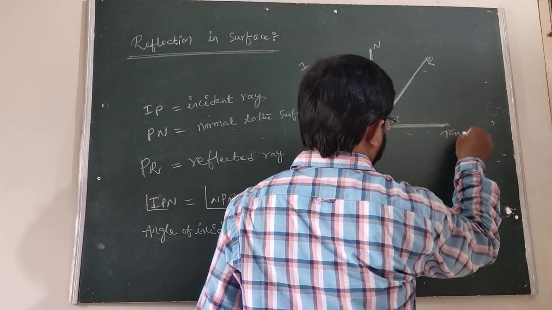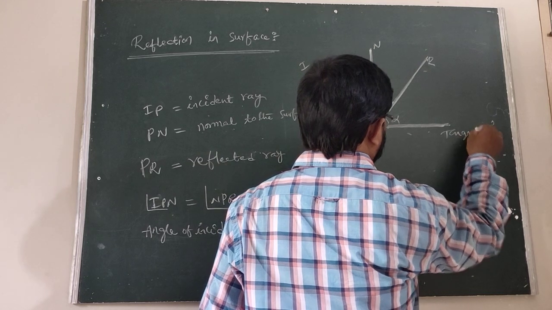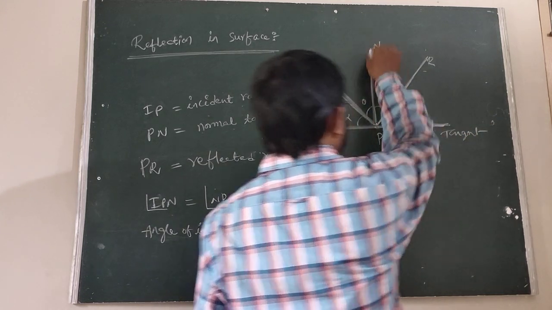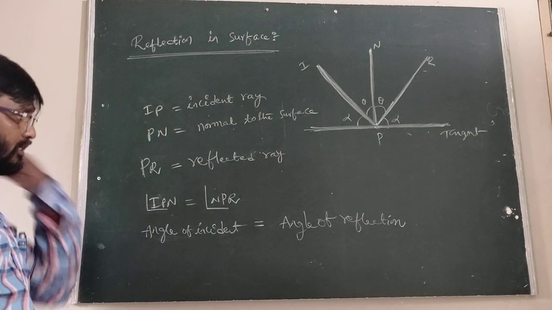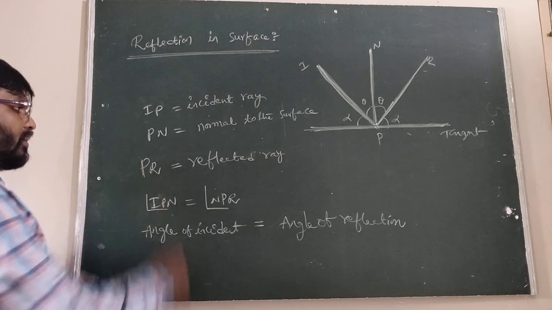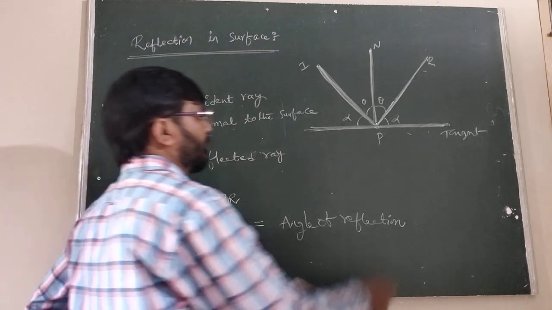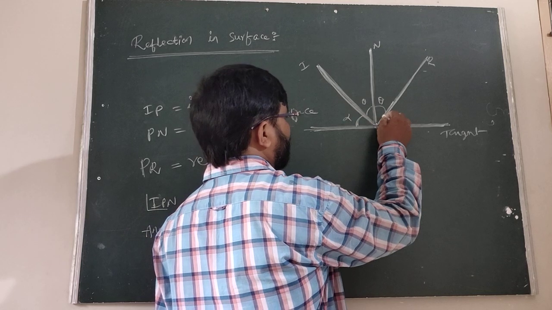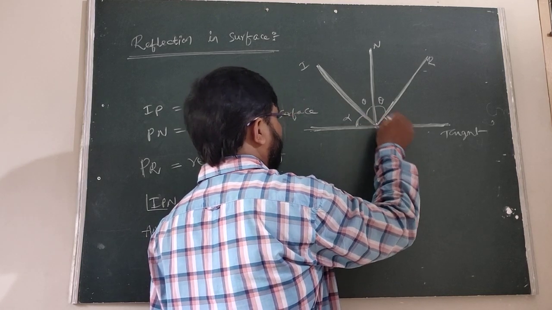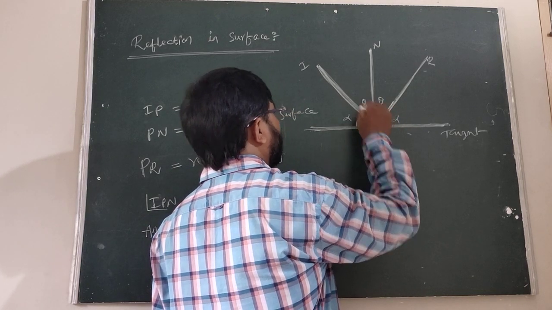Suppose we are taking this line as the tangent. Undoubtedly NP is perpendicular to the tangent. Therefore PR is the reflected ray. Now here we are thinking about the inclinations these make with the line. Undoubtedly the angle between the incident ray I